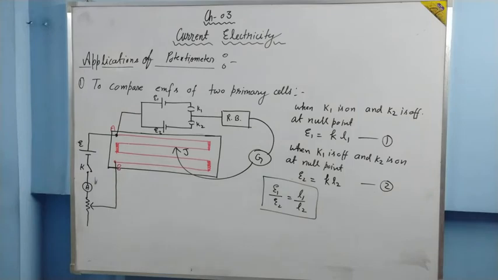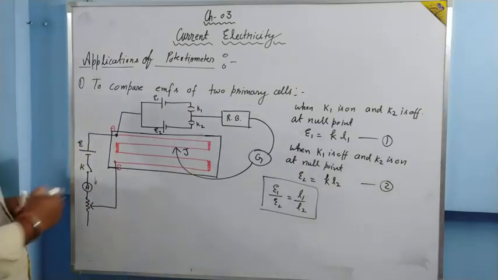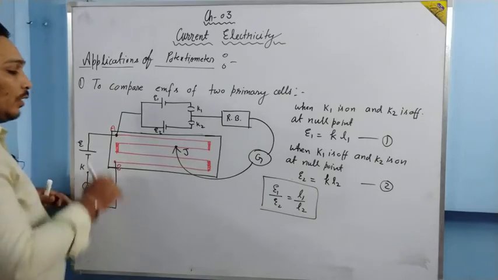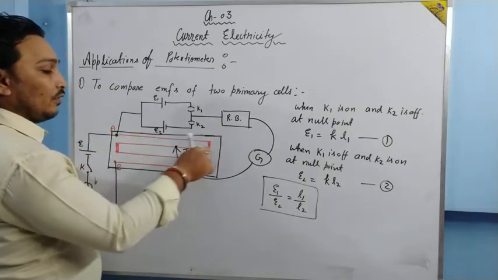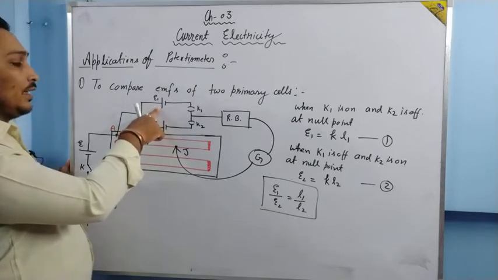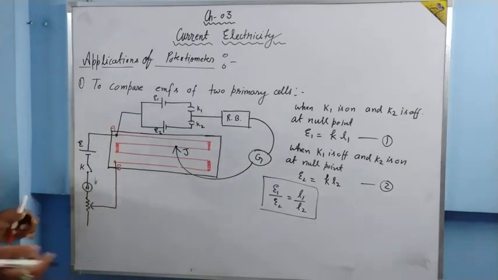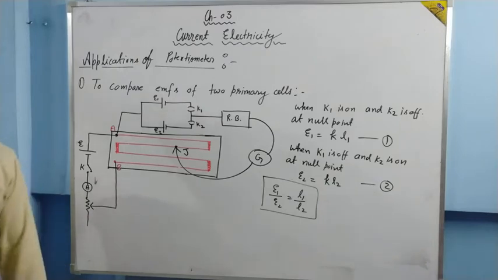The working of the circuit I have already told you. At null point, the galvanometer shows no deflection. At that very point, the potential difference across this length of the wire is equal to the potential difference across the terminals of the cell, and that's why there is no current in this branch and the galvanometer shows zero deflection. That we have discussed a few moments before. So the first application is to compare the EMFs of two primary cells. In this manner you have to connect the circuit and use this formula.